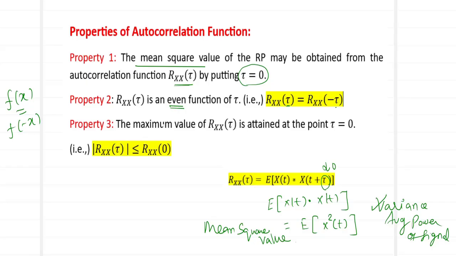Property number 3, the maximum value of Rxx of tau is attained at the point tau equal to 0. So we say that the autocorrelation value is always less than or equal to Rxx of 0. What is this Rxx of 0? Mean square value. So it has already reached the top, it is going to be the topmost value of all the data collections which we have. So the autocorrelation function, when you have too many data, the topmost value is attained at the point tau is equal to 0.